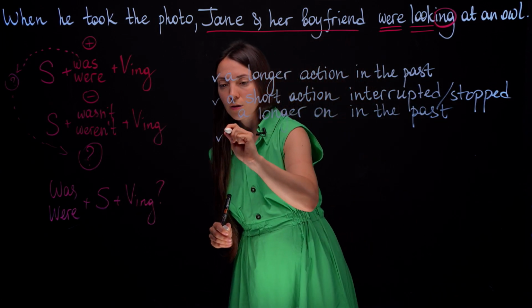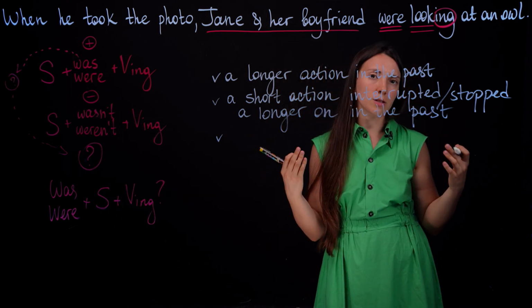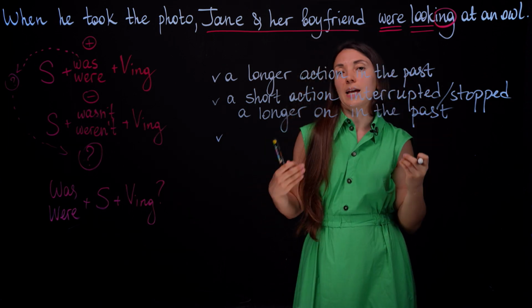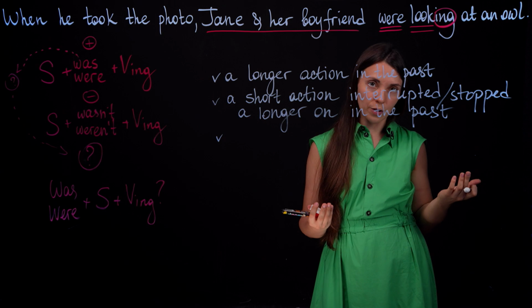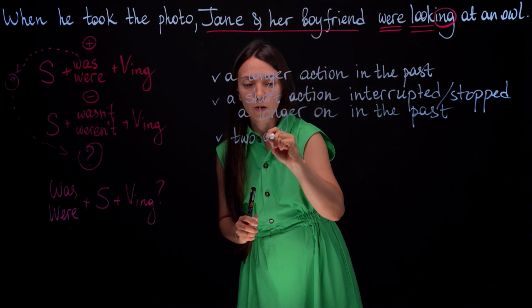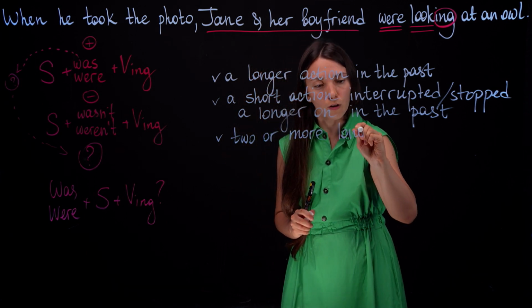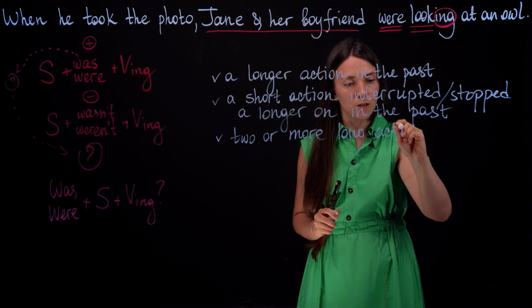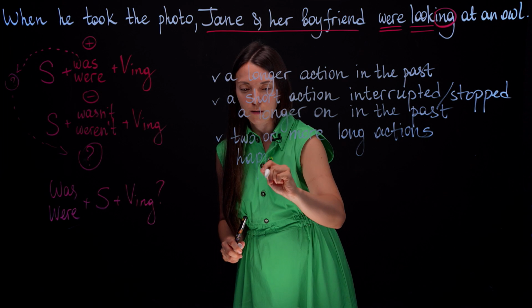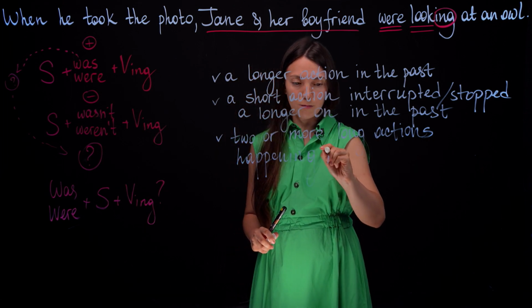Also, we use it for two equally long actions in the past. For example, Jane and her boyfriend were looking at an owl, and the owl was sitting in the tree. Two or more long actions happening in the past.